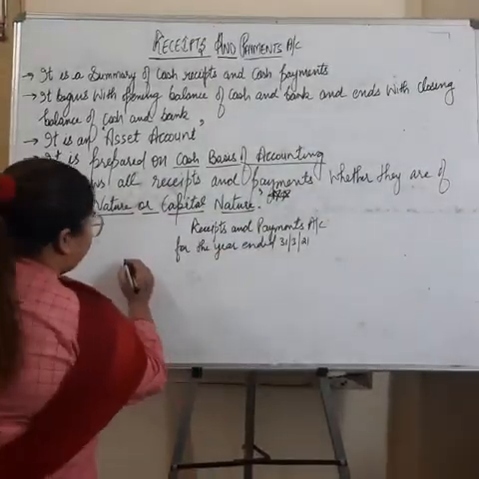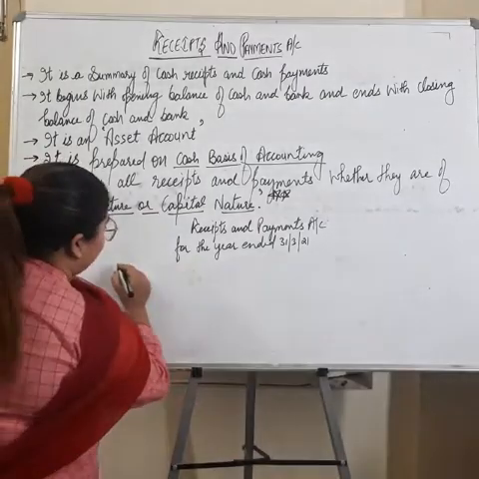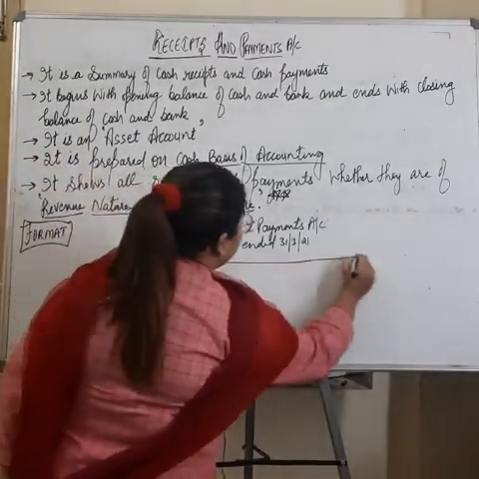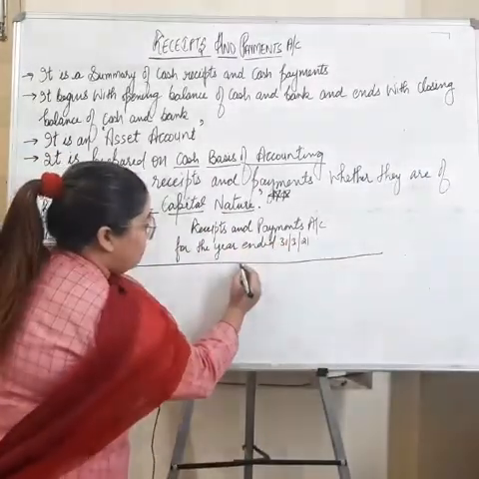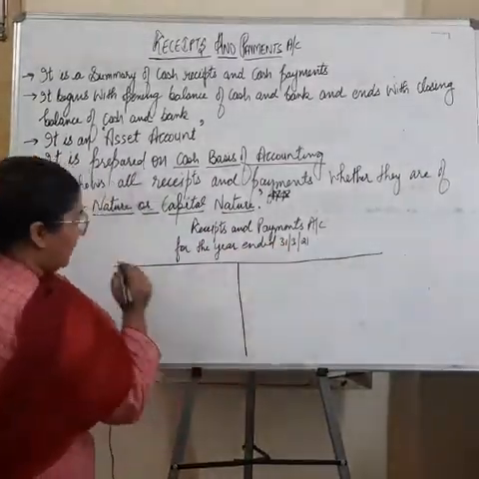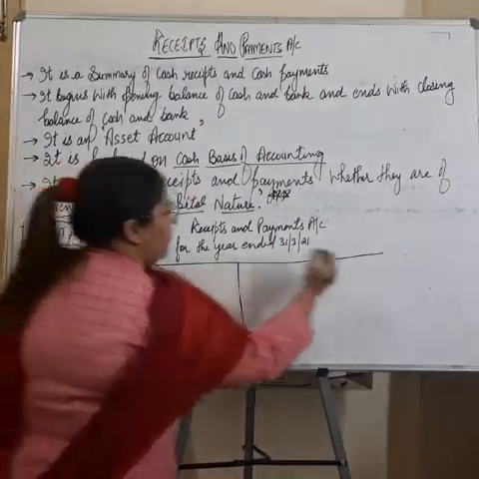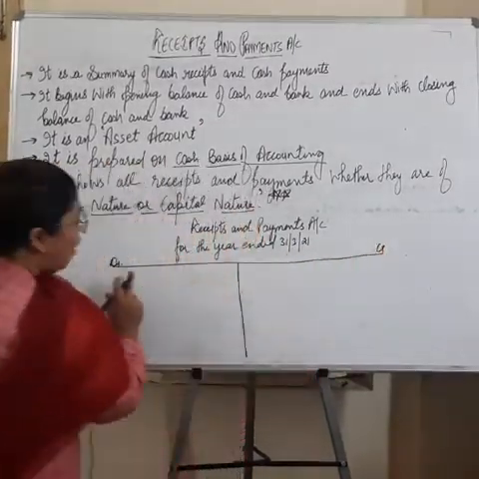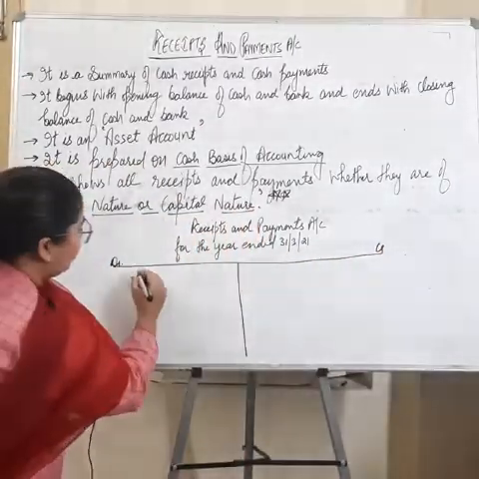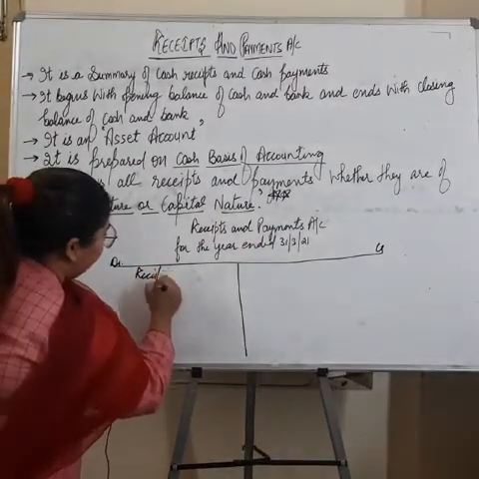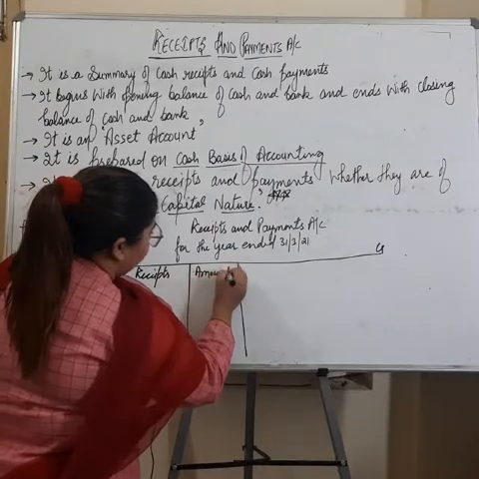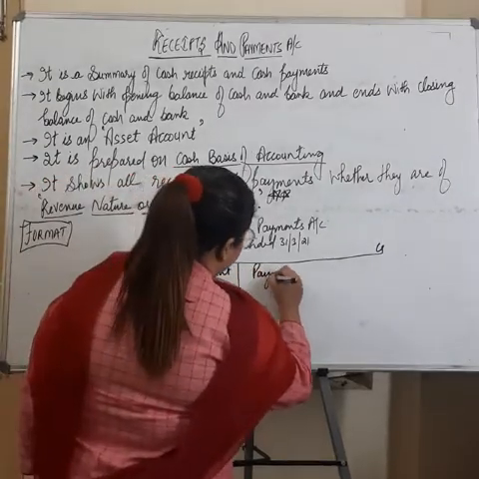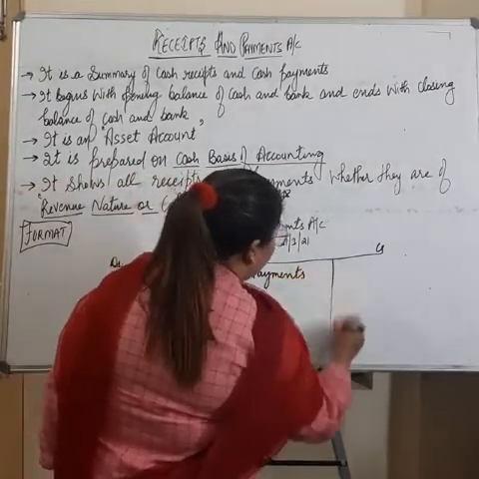So what this point says, see, have a look at the format of receipts and payment account. Because this is an account, it will be prepared in a T format like this. So this is our debit side, this is credit side. All the receipts will be recorded on the debit side. So right here, receipts, then amount, payments and amount.